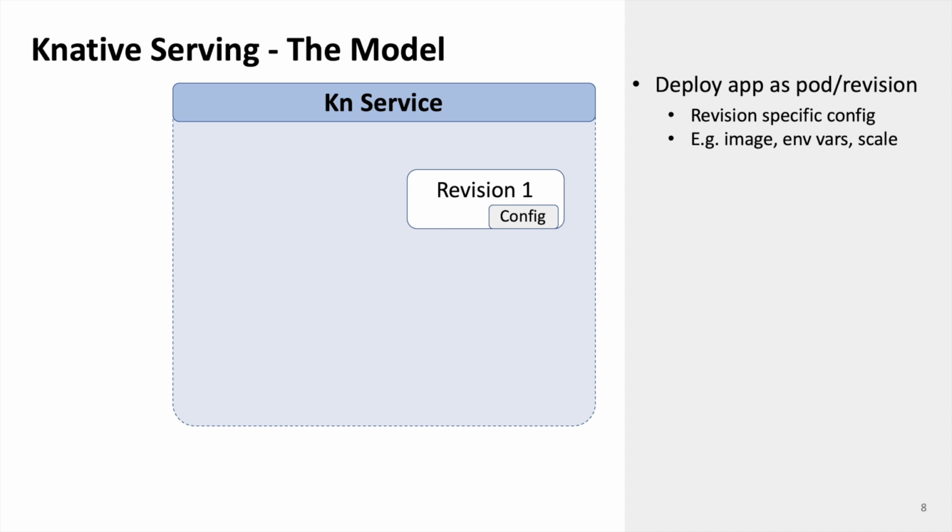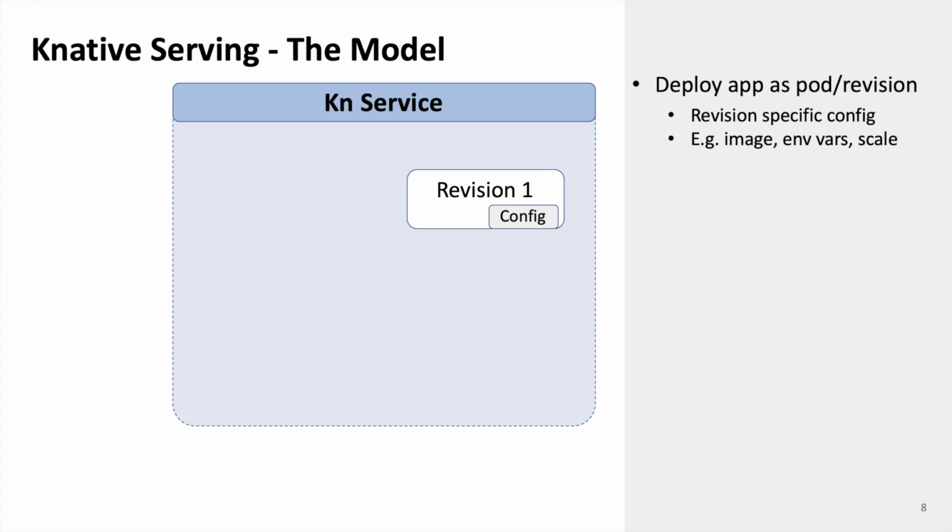So let's dive a little bit deeper into Knative serving, since that's the heart of Knative. Now, Knative introduced the notion of a service or a Knative service. Don't confuse that with the notion of a service in Kubernetes, which is more like an endpoint, right? A Knative service is basically your application. Now, within your application, what you're going to have is versions of your code, right? Meaning versions of your application. Each version has associated with it a configuration. So as you make changes to the configuration, whether it's to change the Docker image that's being used or change some configuration parameter, that's going to be associated with that particular version of your application.